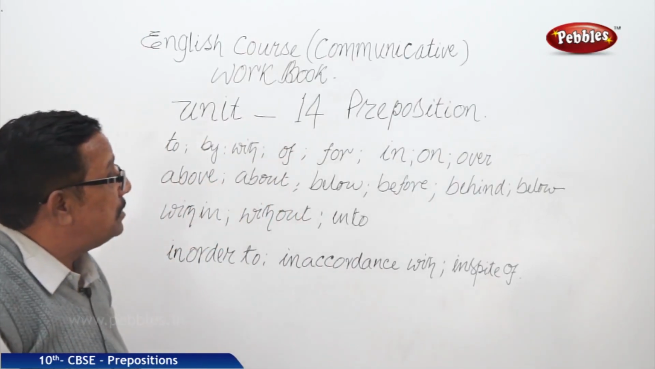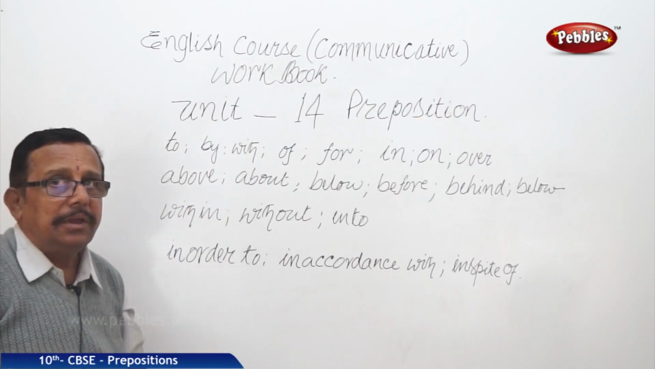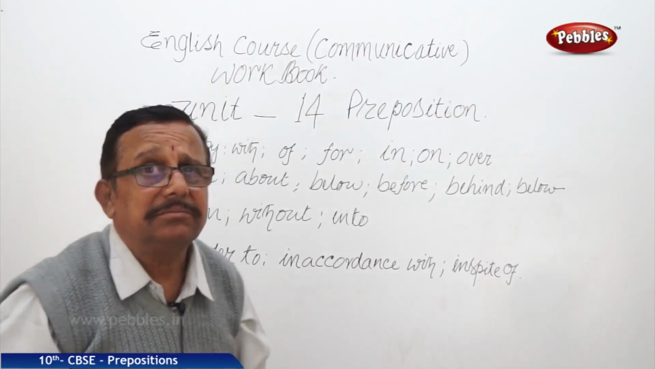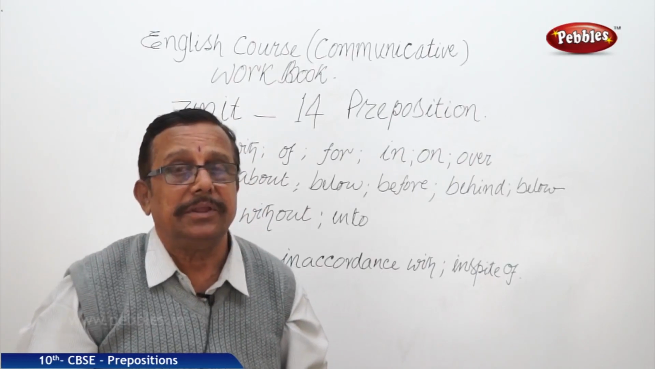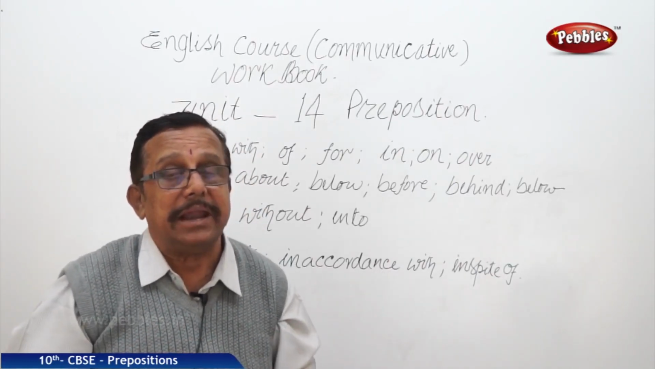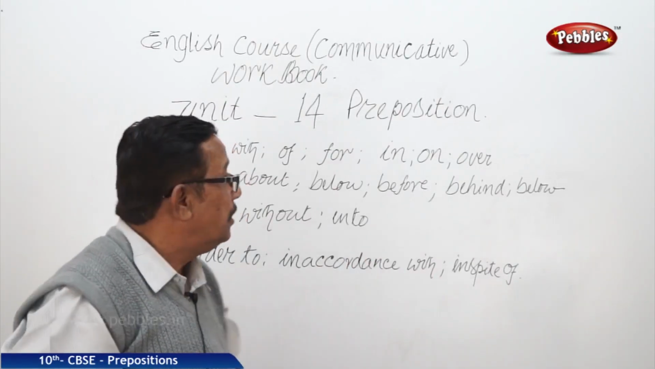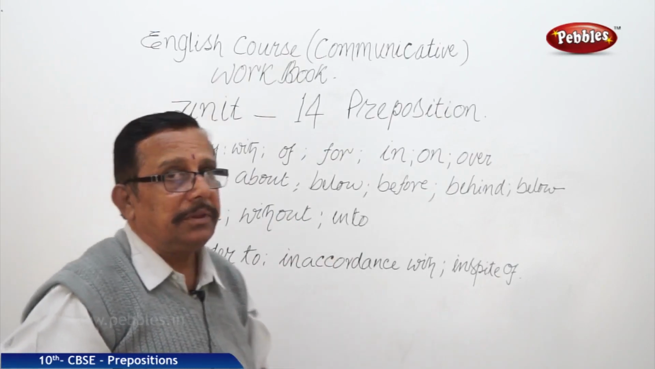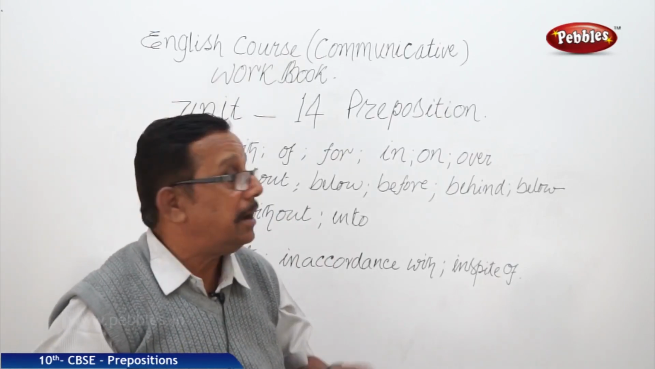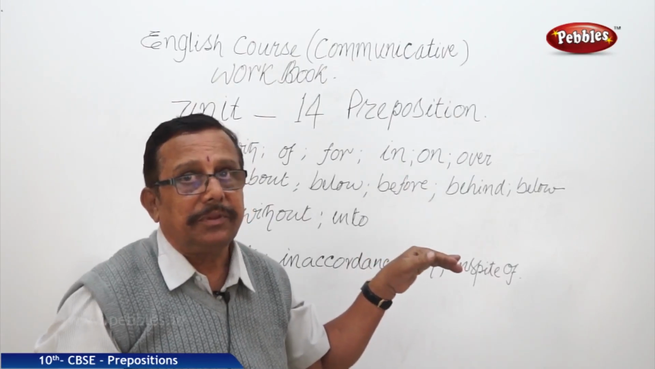Right? Likewise, again here we have about. About means he is going about somewhere. He is talking about something. Talking is the action, something is the noun, and about we are using there. About, talking about something. Action and noun. And here below, under. Under also I have to write. I have not written. Under and below.